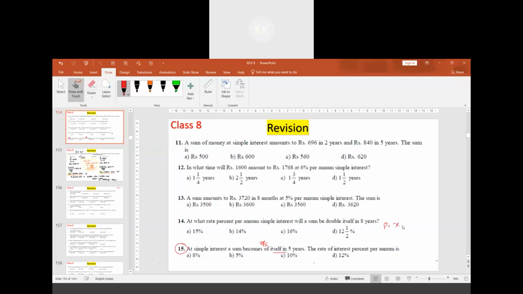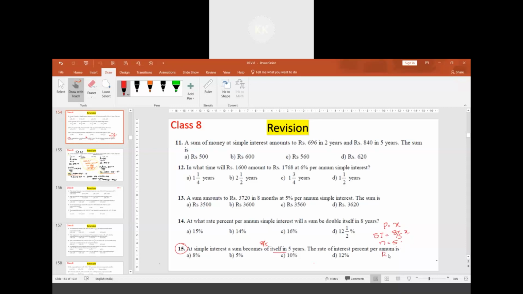Suppose I consider it as x. Simple interest will be 8 by 5 times of itself, so 8 by 5 x, and the number of years will be 5.